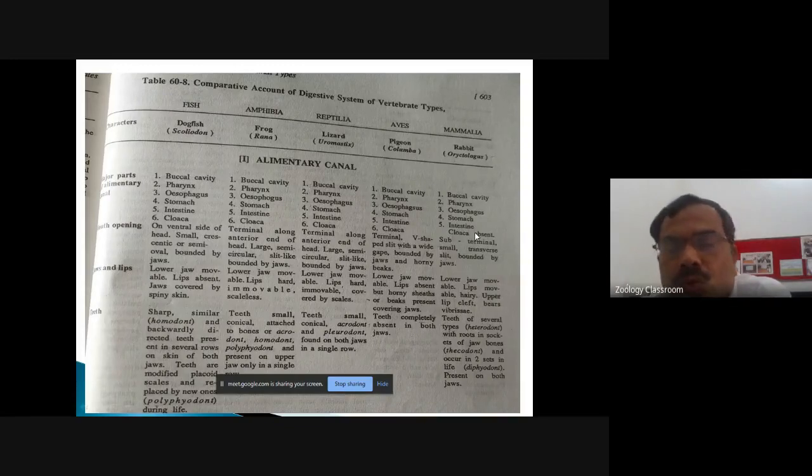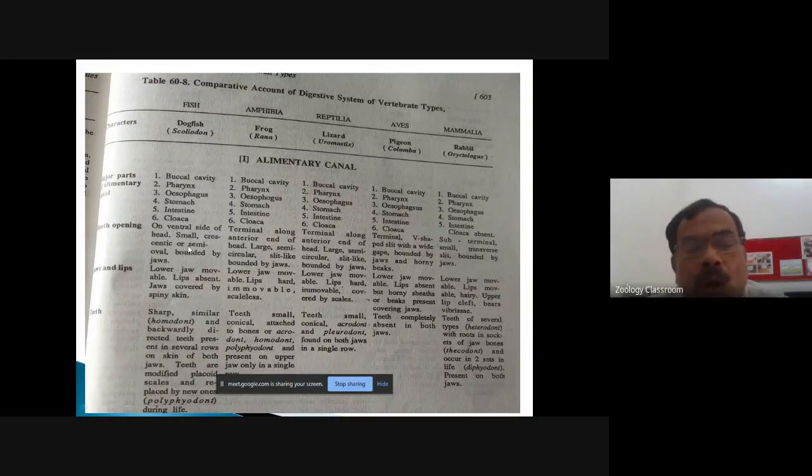Okay, so you already have all these 5 figures showing the digestive system. So all these figures, you must keep these figures in front of you for the better understanding. Okay, now let us consider the second character, that is the mouth opening.